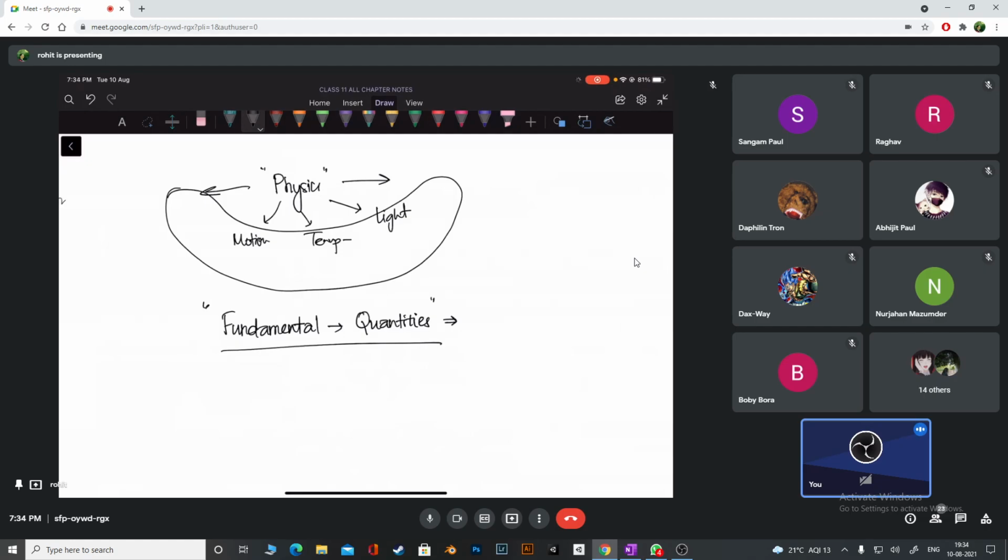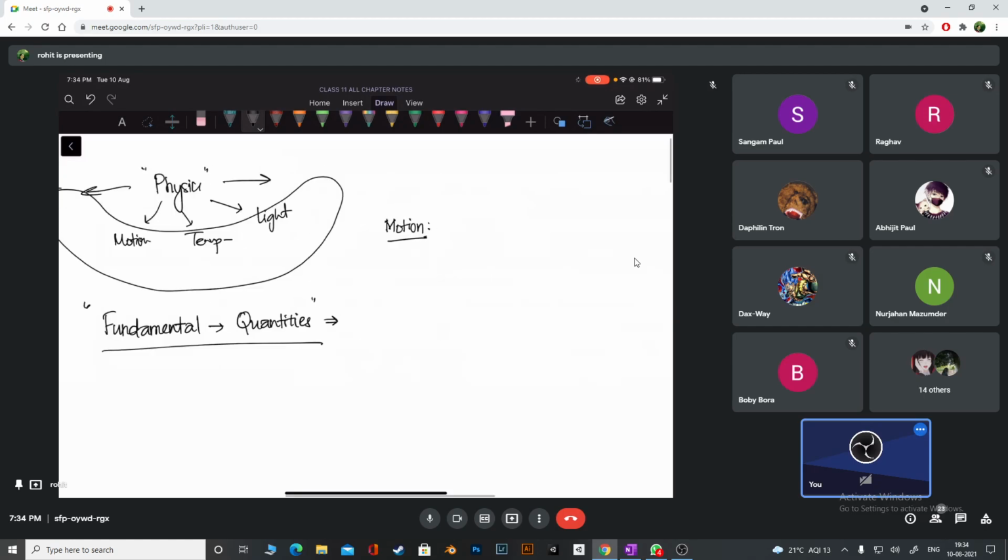Example I'll give you again. In motion we talk about, let's say, distance, and when I divide distance by time, we get a quantity called speed. I think you are familiar with this. Distance is a fundamental quantity, time is a fundamental quantity. Because I am using distance by time, I am getting another quantity in physics which we call speed. So speed is your derived quantity, whereas distance is not derived, but fundamental. Like this, we have 7 quantities.